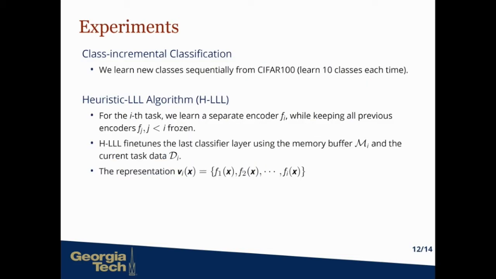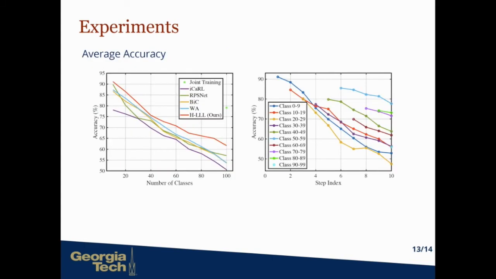Finally, we complement our theory with experiments. We have conducted class-incremental classification, where we learn new classes sequentially from CIFAR-100. We propose a heuristic lifelong learning algorithm, where we learn a separate encoder for each task, while keeping all the previous encoders frozen. Then the algorithm fine-tunes the last classifier layer using the memory buffer and the current task data. From the left plot, we can see our algorithm has outperformed the state-of-the-art continual learning algorithms, and from the right plot, it shows that the performance on the previous classes only drops slowly and stably. This is desired in our lifelong learning setting.